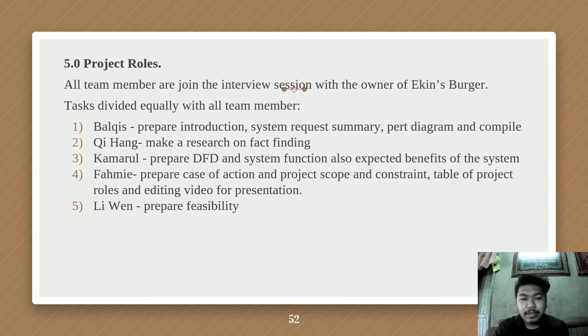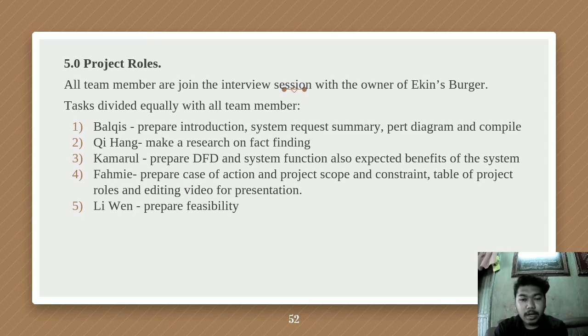For the 5.0 project rules, all team members joined the interview session with the honor of eating burger. The task will be divided equally among all the team members. For Baki, she will prepare the introduction, system requirements summary, first chart diagram, and also combine. King Hang will make research on the fact finding. Number 3, Kamaru will prepare the FD and system function and also the expected benefits from the system.